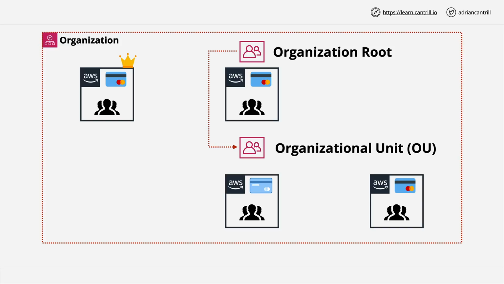The root of an AWS organization is just a container for AWS accounts and organizational units. So the organizational root is just the top of this tree within AWS Organizations. It's the top level of this hierarchical structure which allows you to manage AWS accounts within organizations.